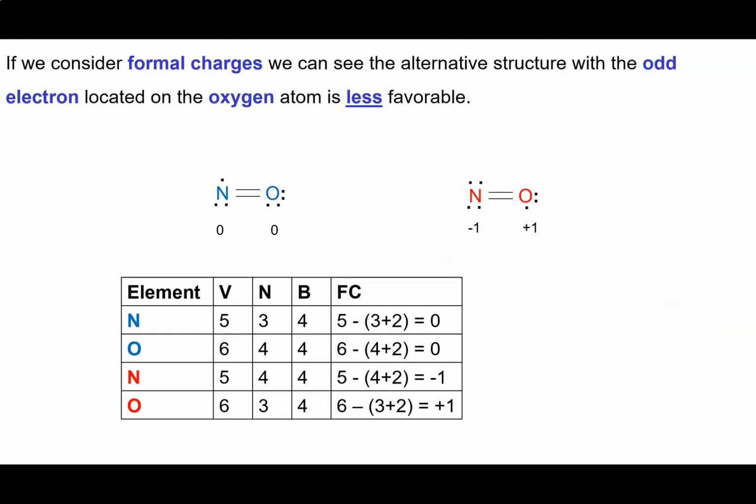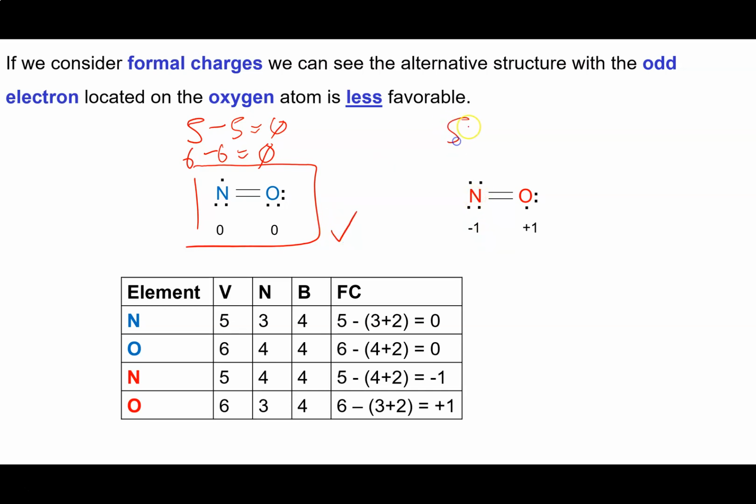So let's have a look at the formal charges for the 2 possibilities. Here's the nitrogen, so we're going to do 5 minus 5. That gives 0. Here's the oxygen, 6 minus 6. That also gets 0. That's a very good Lewis structure, right? Everything is 0. Let's have a look at this one. I like that one, right?